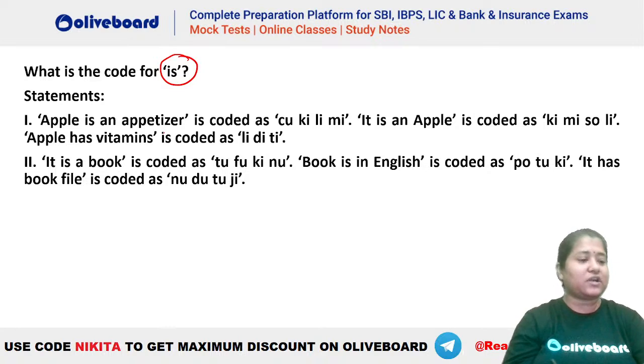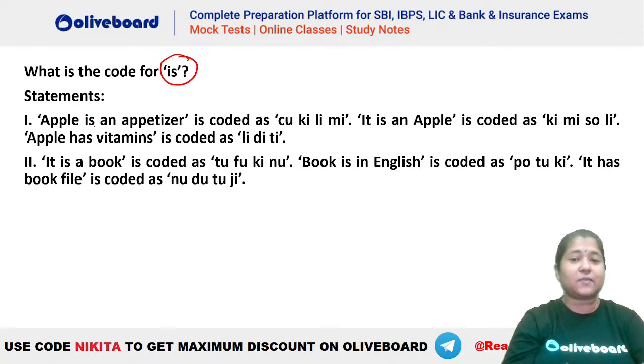आपको is का code निकालना है, right? So whether the data given in option number 1 alone is sufficient, whether the data given in option number 2 alone is sufficient, whether you need to combine the data, or whether none of them is sufficient to answer the question, or is it either or. ठीक है, let's check. So we have to find the code for is.